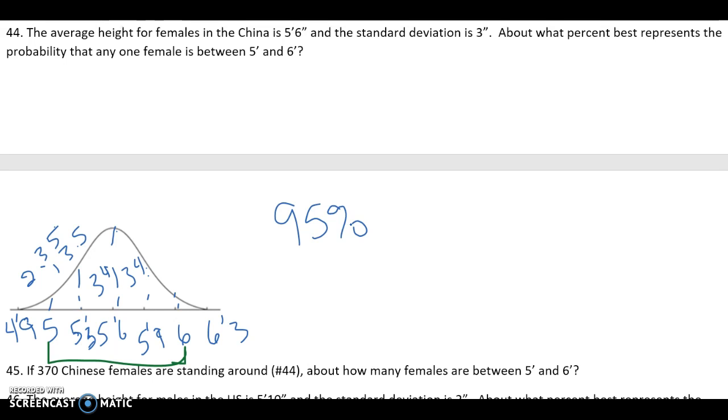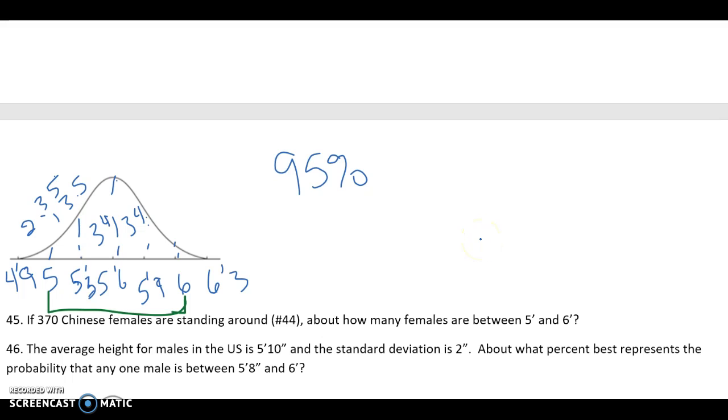If 370 females are standing around, how many females are between 5 feet and 6 feet? So I'm going to take 370, and I'm going to multiply by 95%. 95% is what? It is 0.95. That gives me 351.5, so I'm going to round up to 352 people. Or 352 Chinese women. Based on this problem.